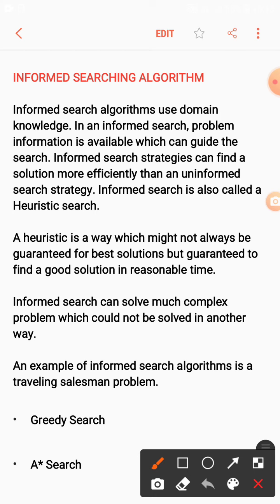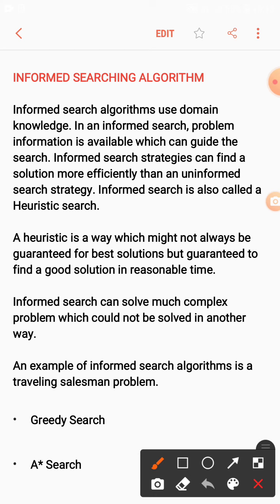But in this we have some given information about where the goal node is present, and we just need to work out how to reach the goal node from the start state with the least possible cost, so that my algorithm will be complete and will provide an optimal solution.